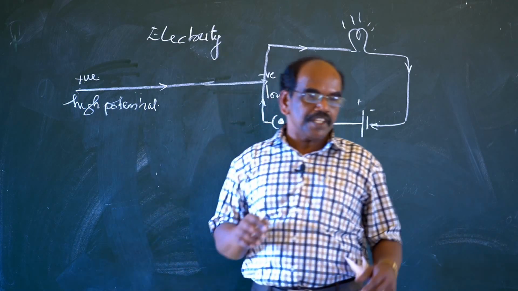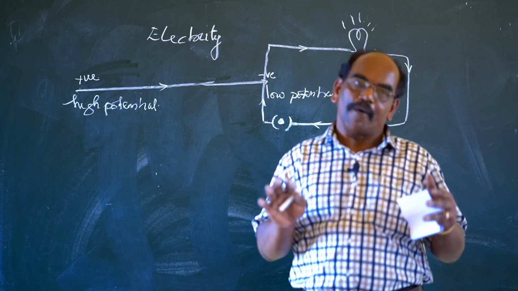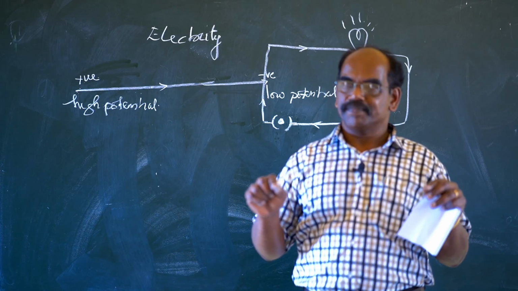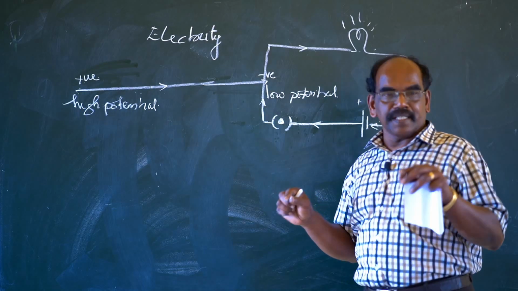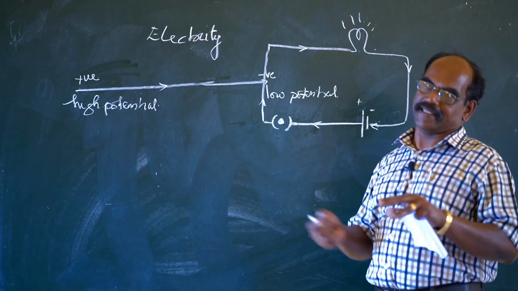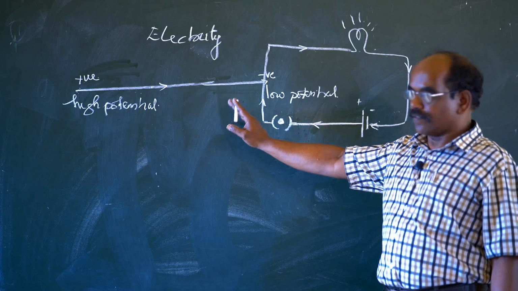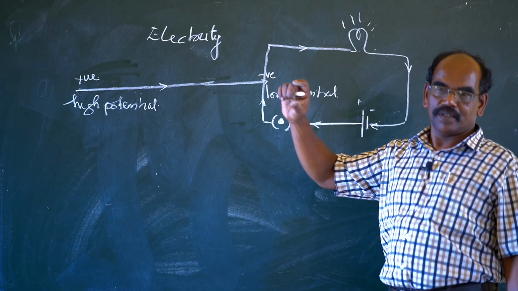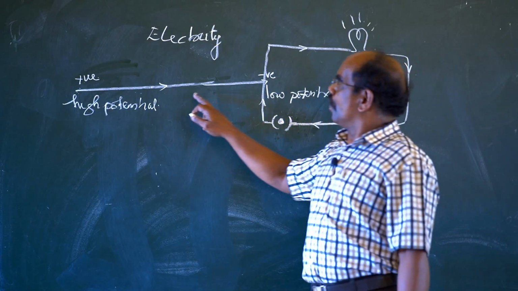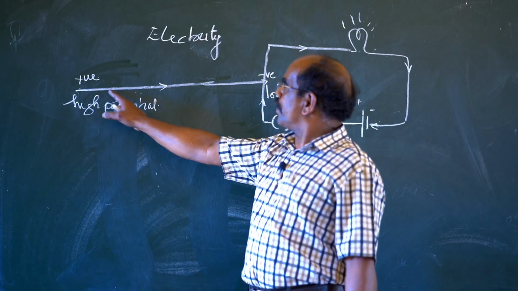And please don't think that electrons are simply flowing. No. Electrons flow through the conductor only when we apply some force to move them through the conductor. And that force means that work is needed. So work is needed for bringing a unit charge from one point to another.